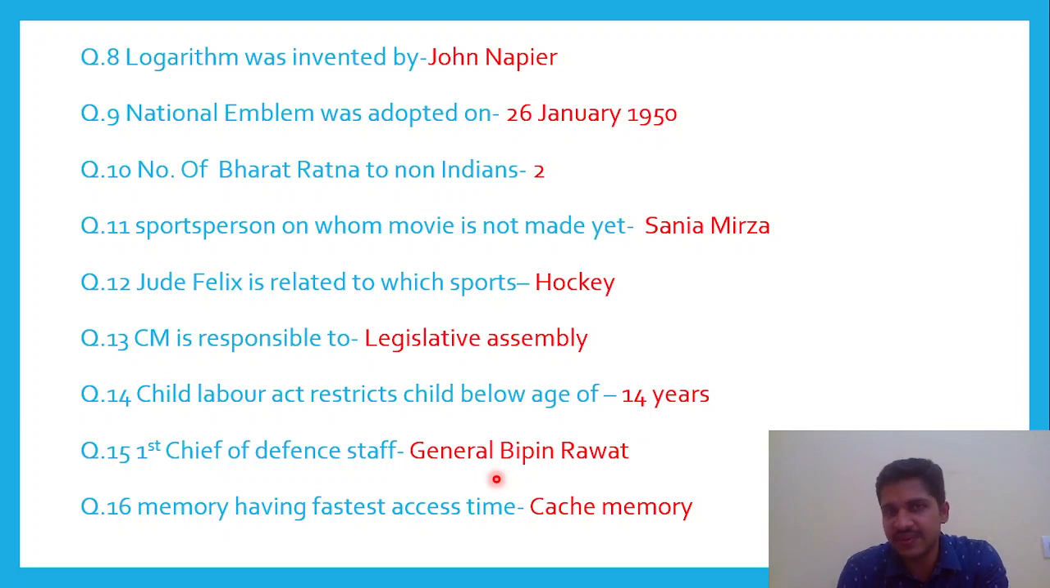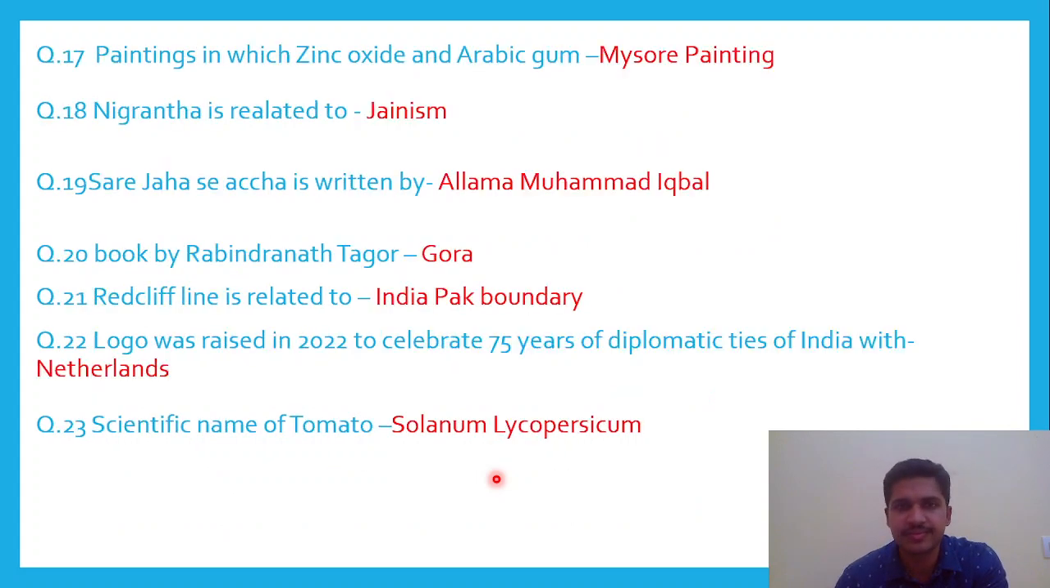The next question was regarding defense. Who was the first Chief of Defence Staff? It was our late General Bipin Rawat. The next question regarding computers. The memory which has the fastest access time. So the options were volatile memory, non-volatile memory, cache memory, and primary or secondary memory, something like that. So the right option is cache memory.